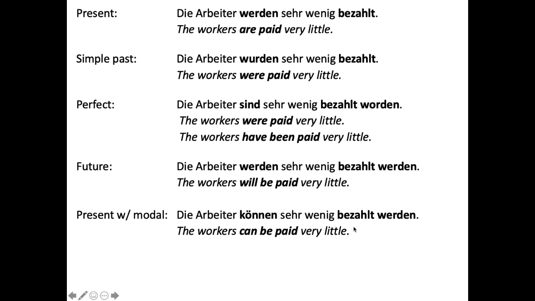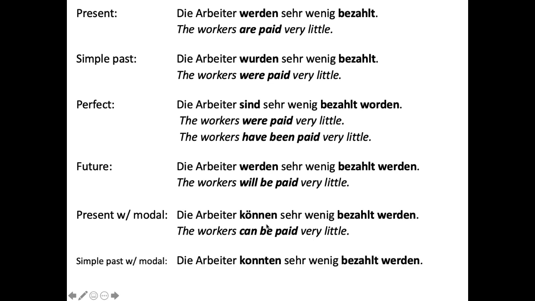And of course, when you translate, you need to put them all back together. So you identify all these verbs working together. Können, bezahlt werden, can be paid. And in English, they all need to be put back right next to each other. Simple past with modal is the same thing, but with the modal verb conjugated in simple past.